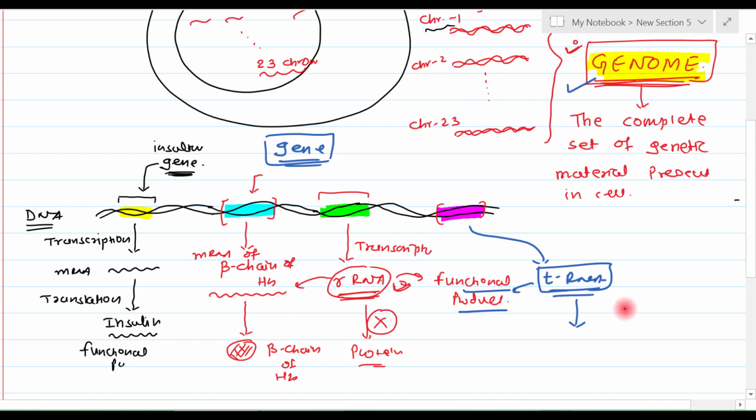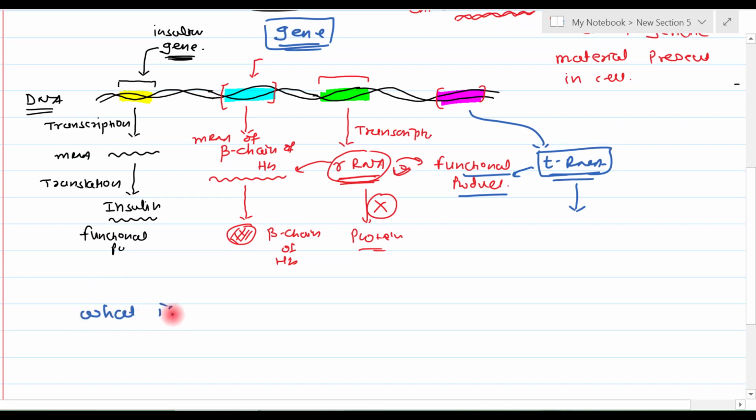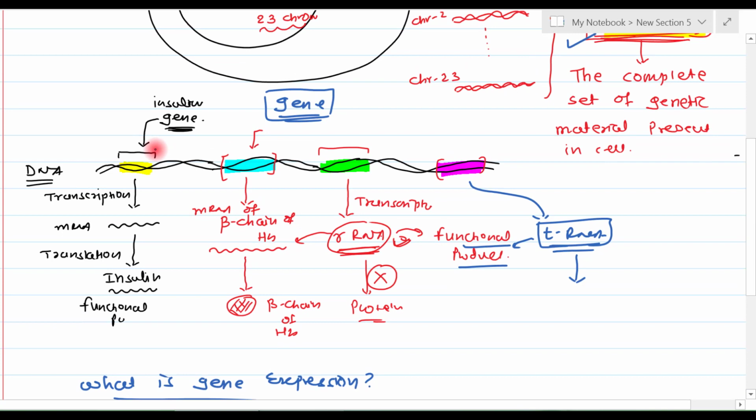Now we need to understand what is gene expression. We understood that in this particular piece of DNA, there are 4 different genes. This is the first gene, this is the second gene, this is the third gene, this is the fourth gene. So gene is the location present on the DNA. It is a name given to some particular fixed region of DNA, right? But gene expression is actually a process.